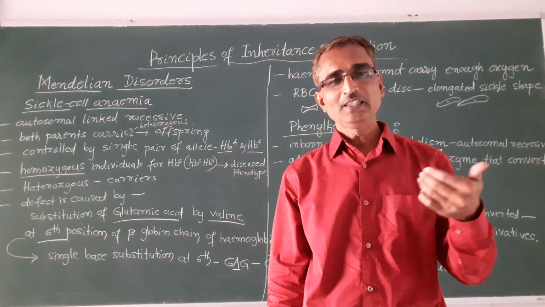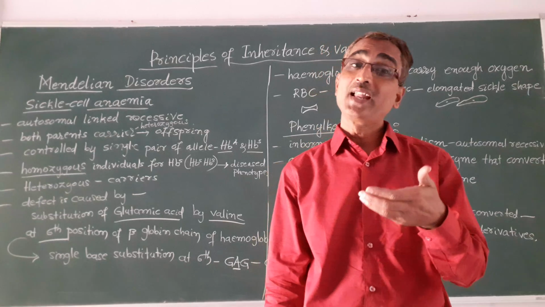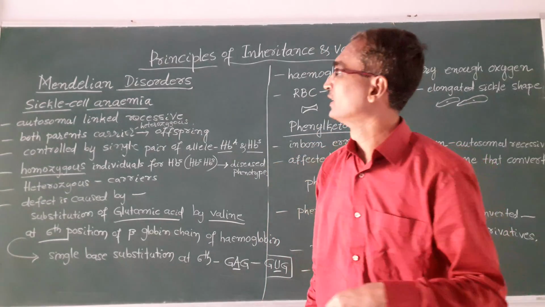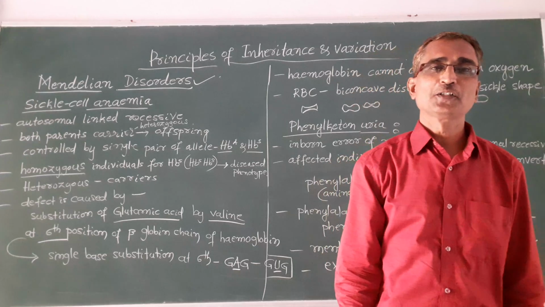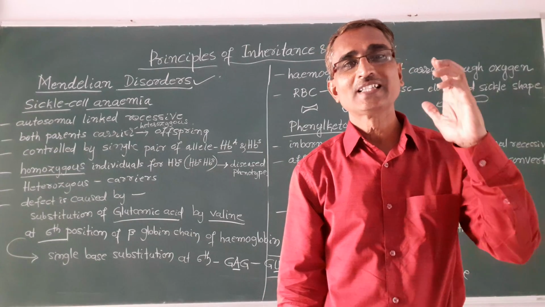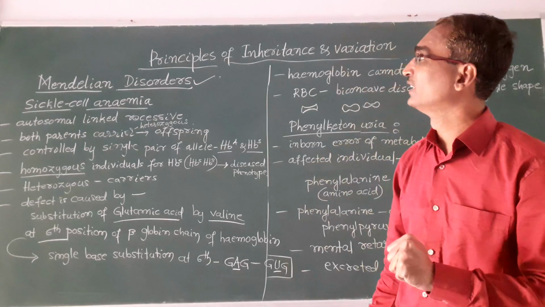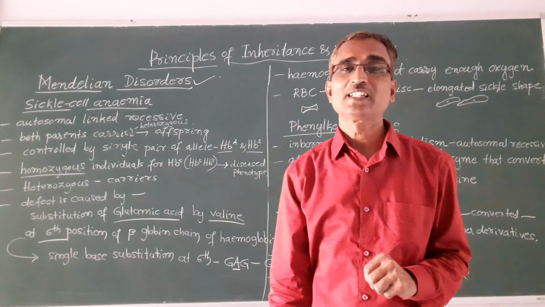In the previous class we were discussing Mendelian disorders, that is, the disorders caused by a change or mutation in a single gene. In that, we discussed hemophilia.